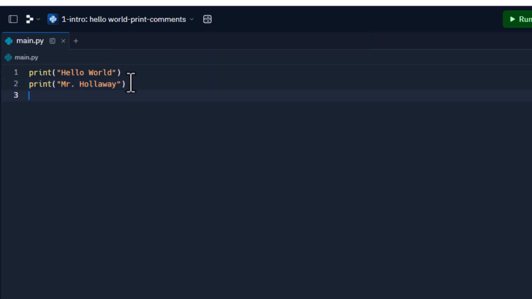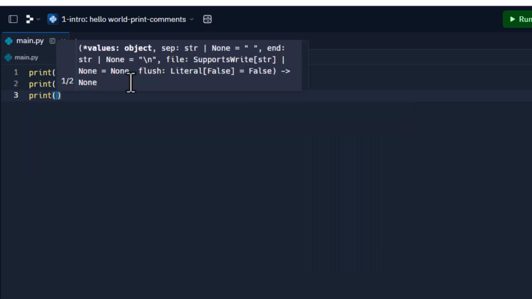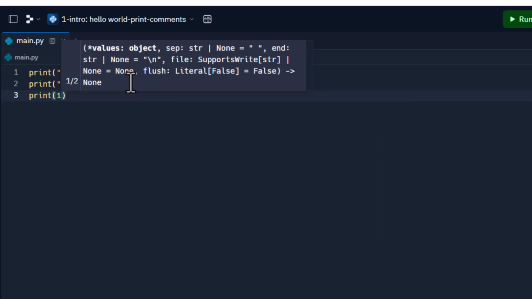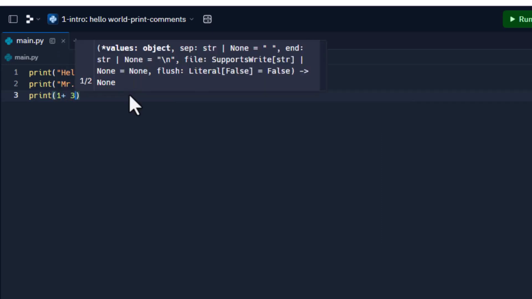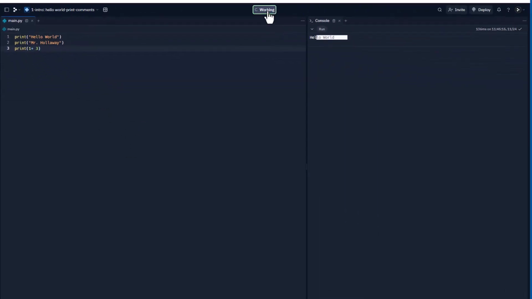And so you can create anything that you want to go inside of here. You can also add things in here through expressions. So I could say 1 plus 3. Okay, so I could say print 1 plus 3. And notice now I have my 3 lines of code.